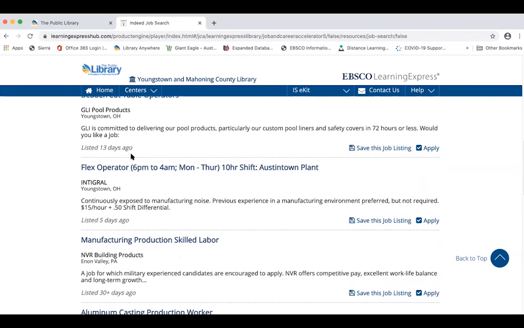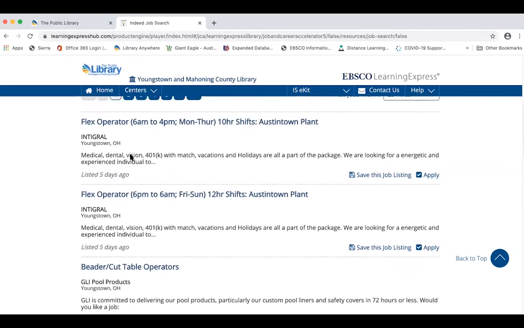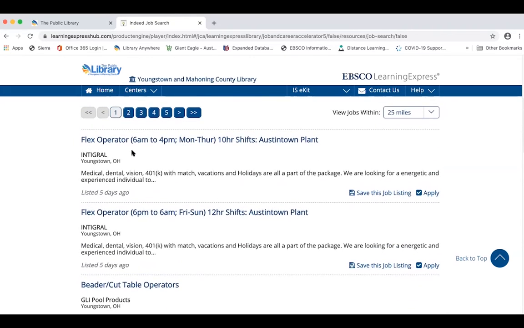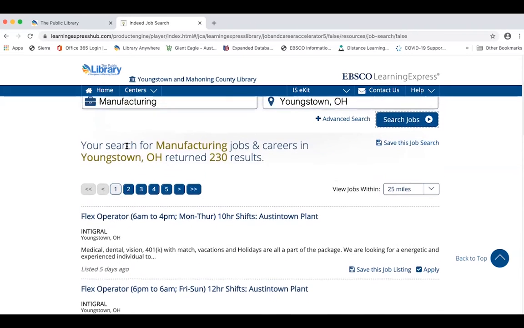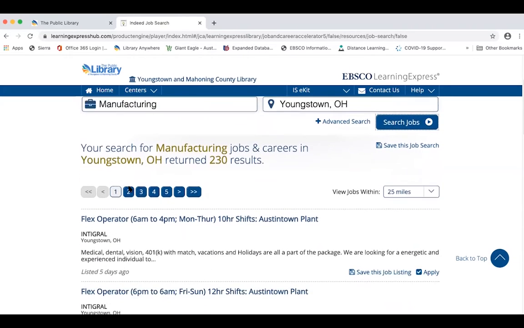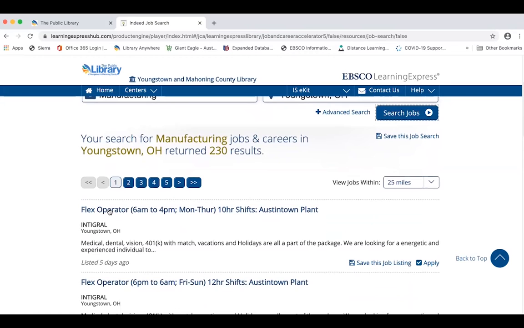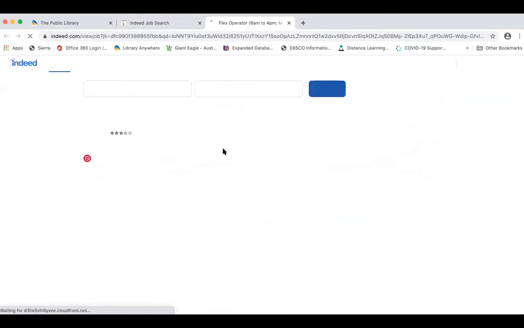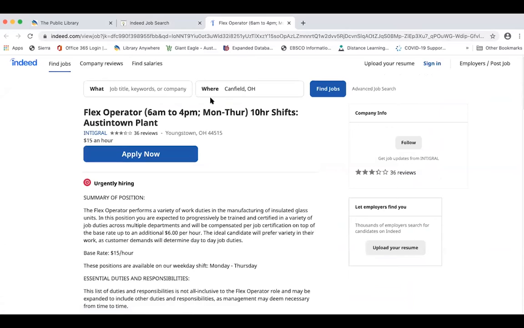Whereas if it's only been a few days ago, most likely that job definitely is still available and they're still accepting applications. So it's very good to keep track of the time limit. And any job that you're interested in that comes up in these searches, if you click on the job title, it will open up in a new tab on the Indeed job board, and there would be the apply button that would take you to the official job application website.